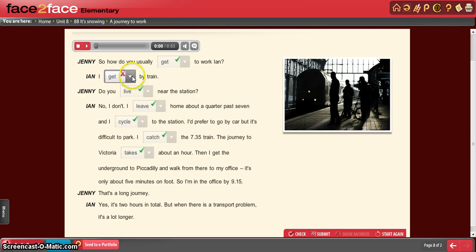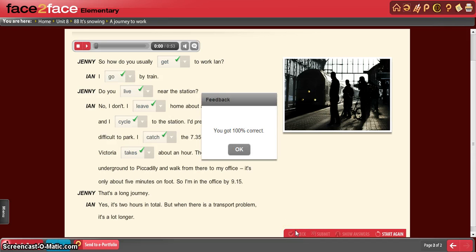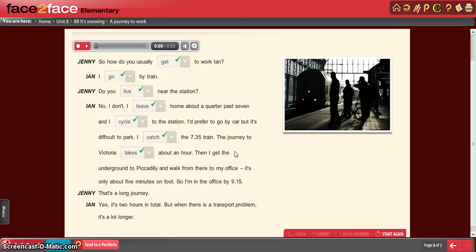I get by train. Go by train then. Let's check. Yes. All right. So that would be Unit 8B, Knowing, Journey to Work. Let's go back.